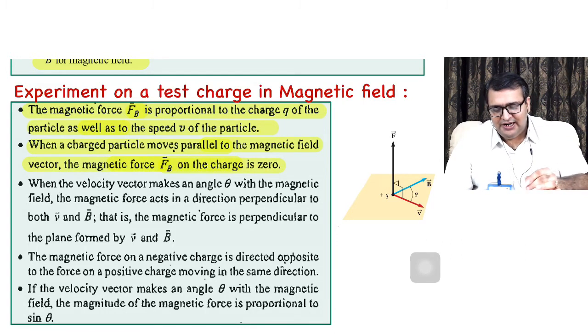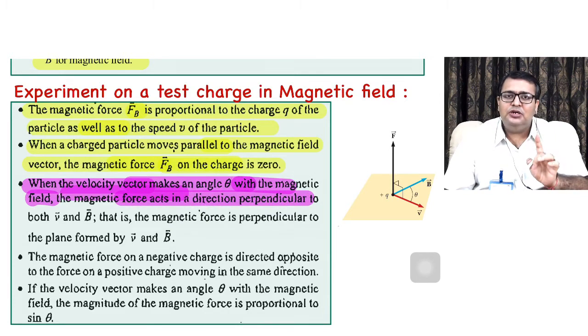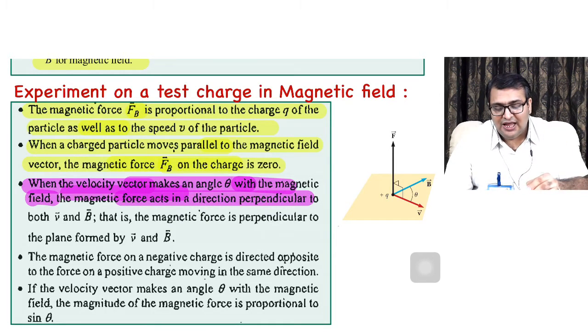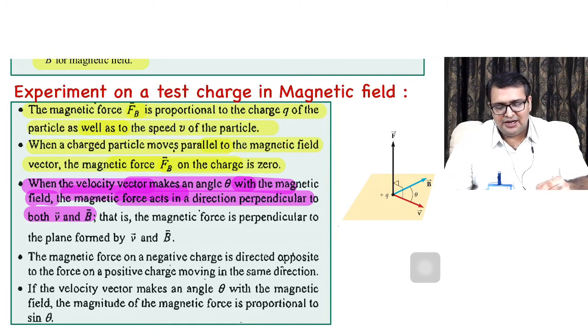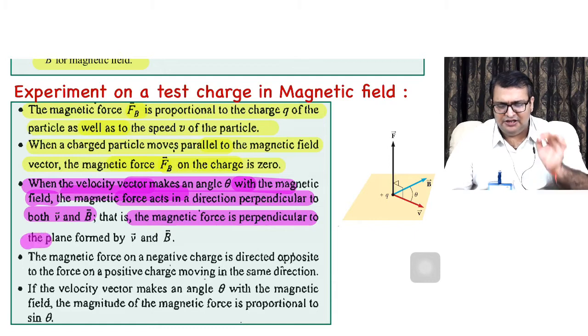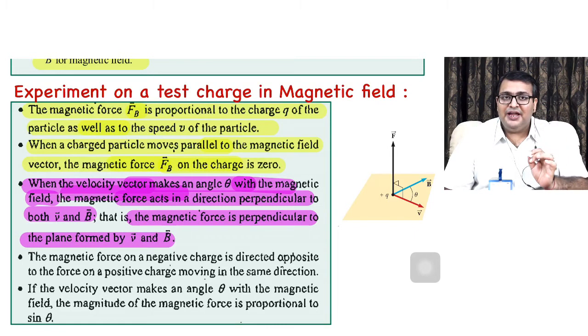Now what happened next? When the velocity made an angle theta with the magnetic field, the magnetic force acted in a direction perpendicular to both V and B. Thus from this they came to the conclusion that the force is perpendicular to the plane containing V and B. So the magnetic force is perpendicular to the plane formed by V and B. This is also what was concluded.